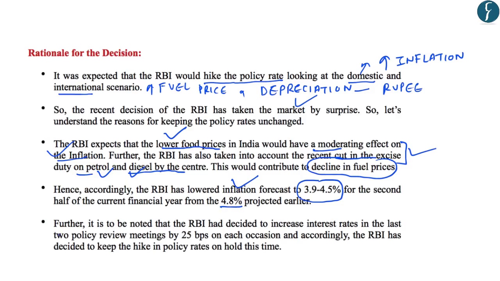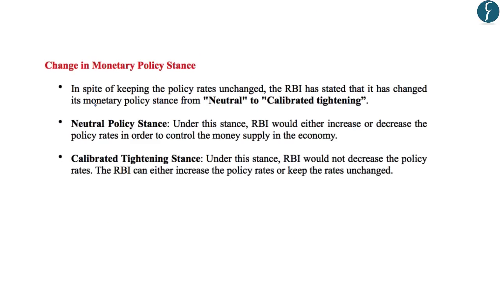Further, it should be noted that in the last two meetings of the Monetary Policy Committee, the RBI had increased the policy rates by 25 basis points. So accordingly, now the RBI has not increased the policy rate and it has left it unchanged. Now, in spite of keeping the policy rates unchanged, the RBI has stated that it has changed its monetary policy stance from neutral to calibrated tightening.